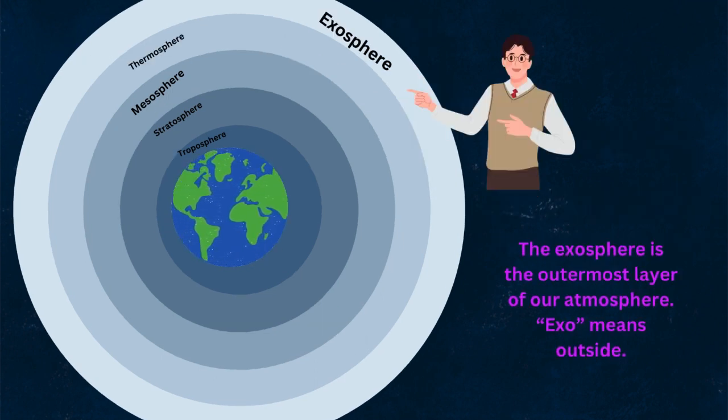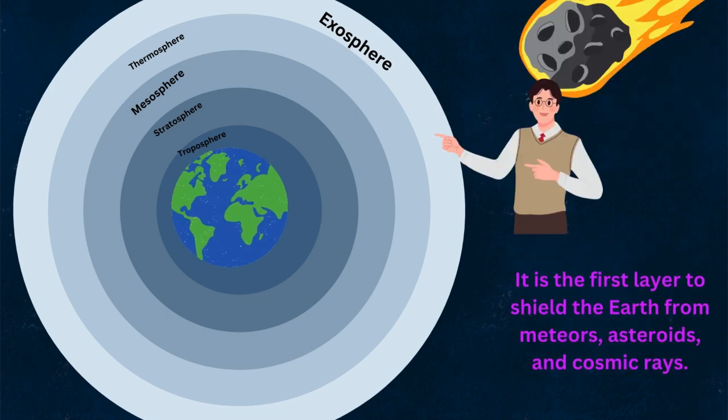The exosphere is the outermost layer of our atmosphere. Exo means outside. It is the first layer to shield the Earth from meteors, asteroids and cosmic rays.